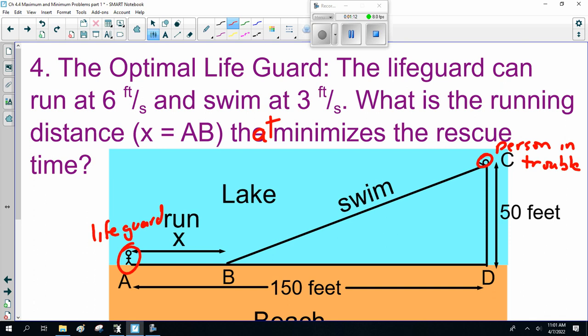Now, if you think about it, if he swims all the way, that's going to be a long distance at a slow speed, because swimming is 3 feet per second. So he's going to swim like 170 or 180 feet. If he runs all the way down here, now he runs at 6 feet per second, and then swims the minimum distance, that's still going to be longer. Somewhere in between, the sweet spot is where he minimizes his time.